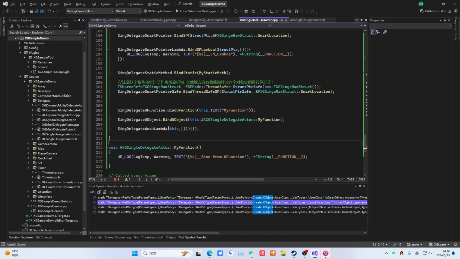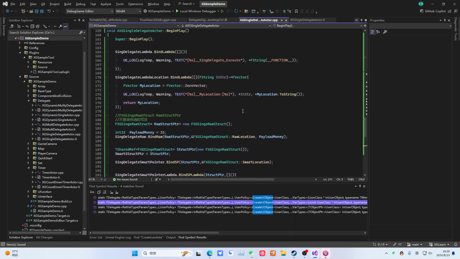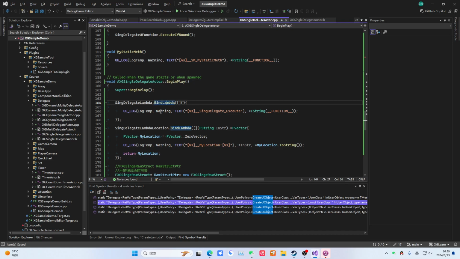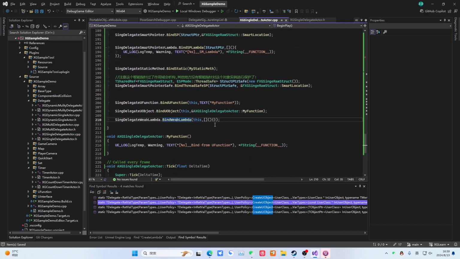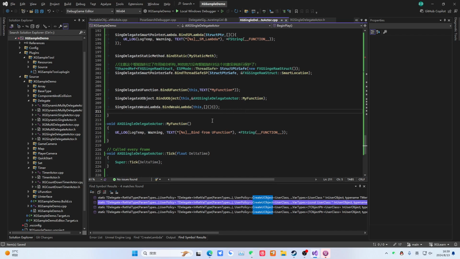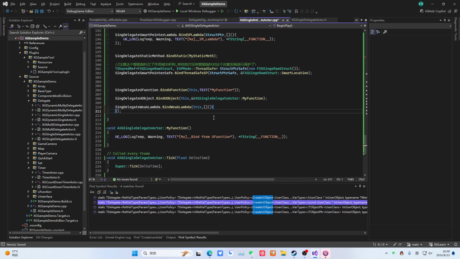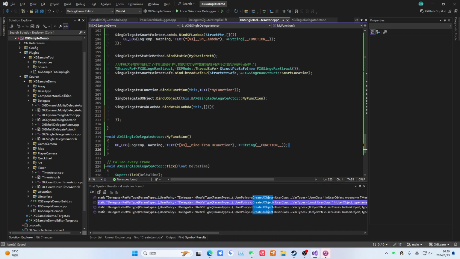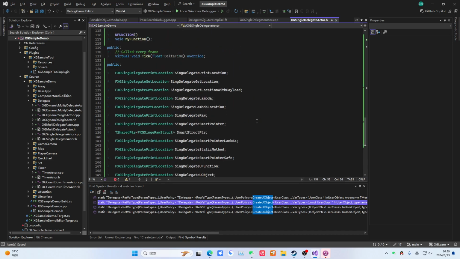Let's take a look. This should be BindWeakLambda. Okay, you'll see it's just like this. And it can be different from BindLambda, because it will hold a weak object's pointer. And as for this function, actually we'll just write something casually here. And this method, if you're interested, you can execute it.